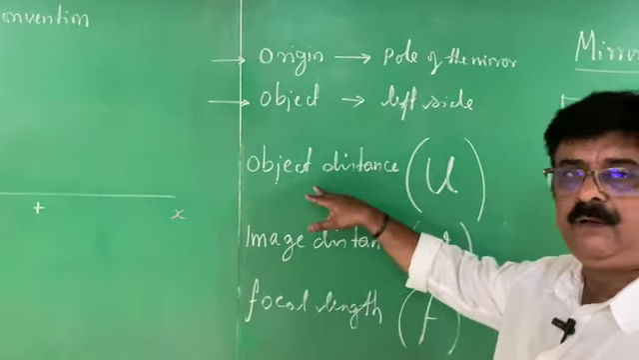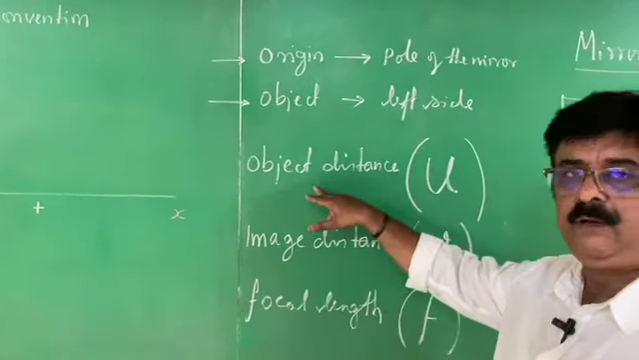I have written two formulas. One is R is equal to 2F. That is the relationship between the radius of curvature and the focal length. Now I have written one more relation, that is 1 by V plus 1 by U is equal to 1 by F. This is called the mirror formula. To solve problems using the mirror formula, you must always keep the new Cartesian sign convention.